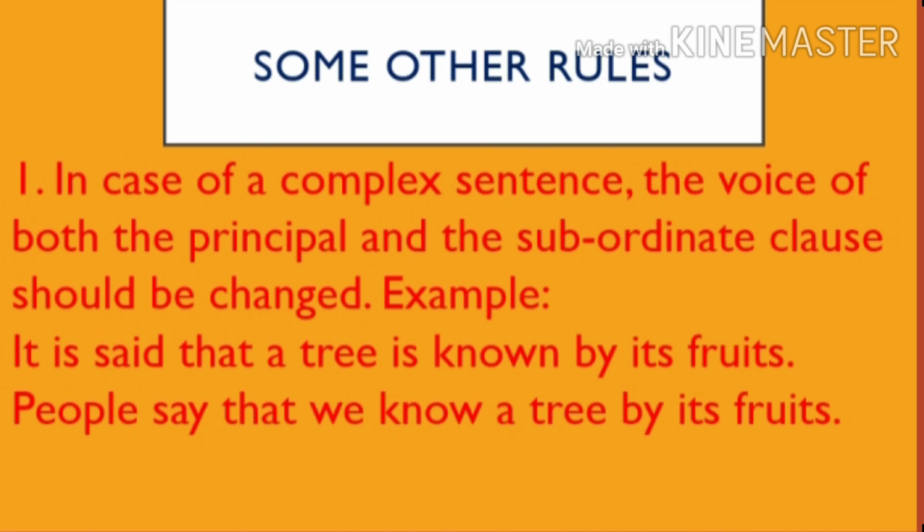So look at this sentence. It is said that the tree is known by its fruits. So here what is the subject? Who say? People say, he says, she says, they say. So let us make it people. People say that a tree is known by its fruits means who knows? We know, she knows. So we know a tree by its fruits. Clear? So we have changed both the parts in this sentence.